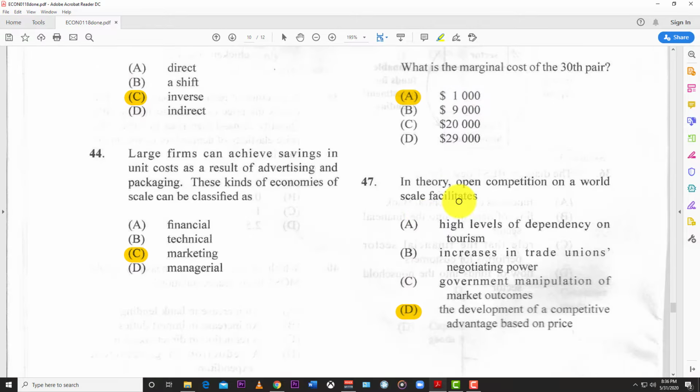In theory, open competition on a world scale facilitates, and it should be D, the development of competitive advantages based on price, but only in theory.